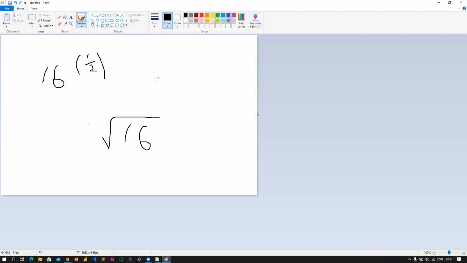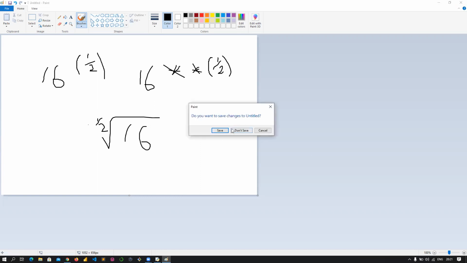So if you want to carry this out in Python, you say 16, then 2 asterisk signs, then don't forget in brackets 1/2. I'm trying to refresh your memory on indices and logarithm. For you to do that in Python, because there is no sign for square root of 16, it's just 16 raised to the power of 1/2. Just know that the square root there represents 1/2. So that's all for that.